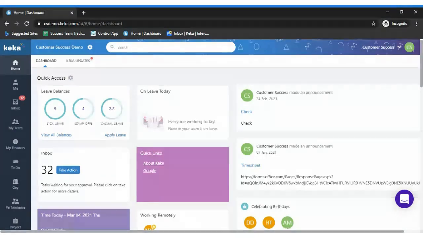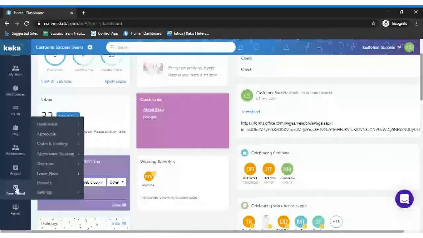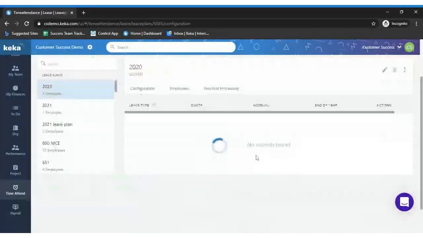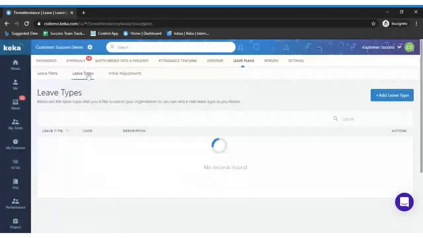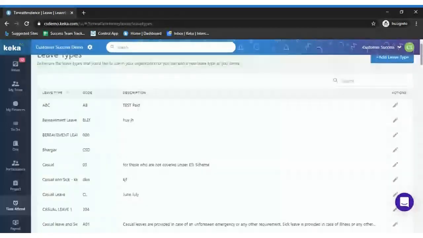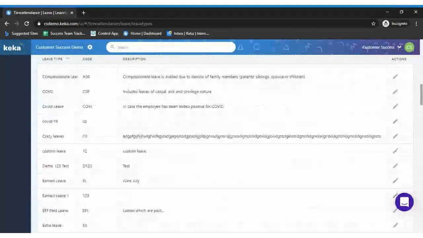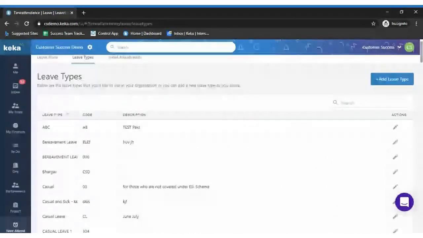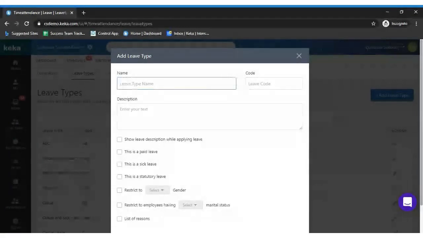For managing the leave activity, we need to navigate to Time Attendance under Leave. I repeat, to manage leave management, we need to navigate to Time Attendance and Leave Plans. Here we have two categories: one is leave plan and the other is leave types. Leave types are something the system automatically defines as per the policies. Apart from that, if you want to create a different leave type, you can click on add leave type and name that leave type.